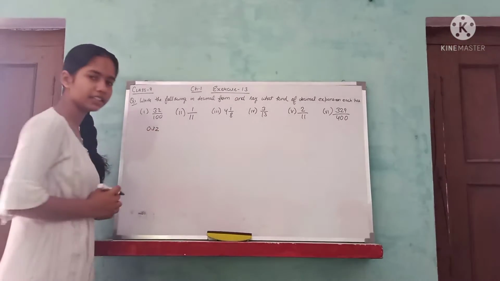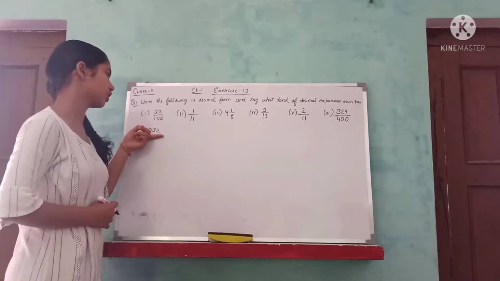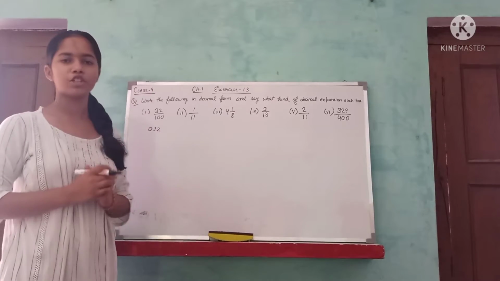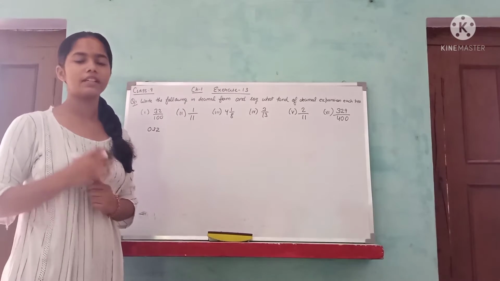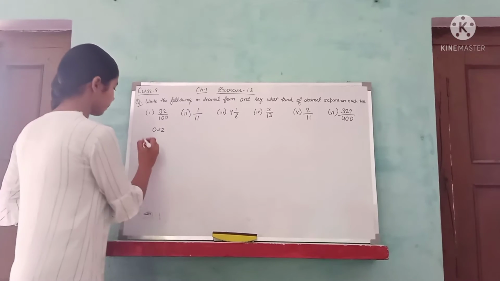0.32, right? If there is any remainder, no. The quotient is repeating its digits, no. So if the quotient is not repeating its digits and there is no remainder, then the decimal expansion is terminating.